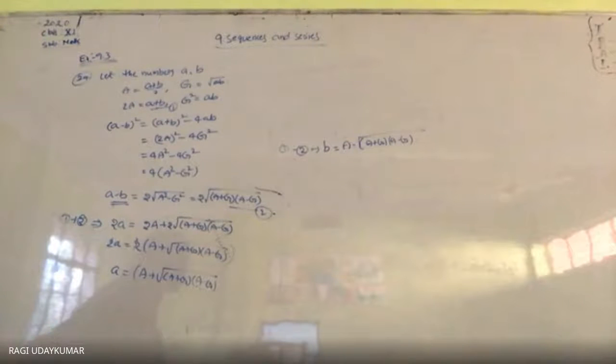30th question देखो. The number of the bacteria in a certain culture doubles every hour. If there are 30 bacteria present in the culture originally, how many bacteria will be present at the end of the second hour, fourth hour, and nth hour? Means second term, fourth term, and nth term you need to find out. It's not a difficulty.